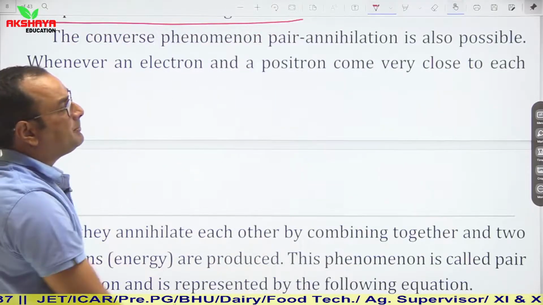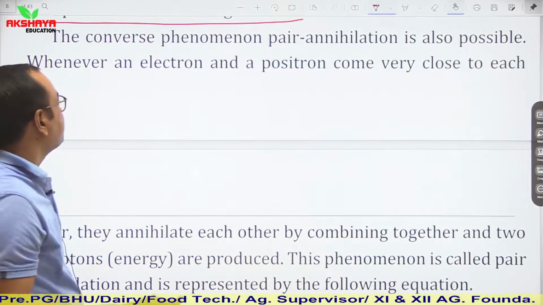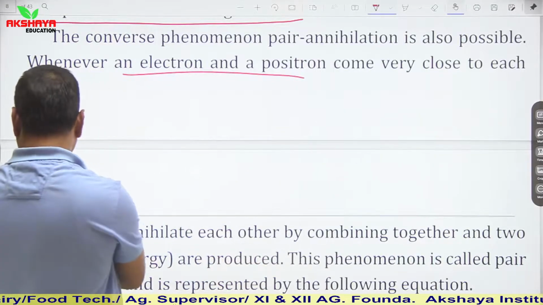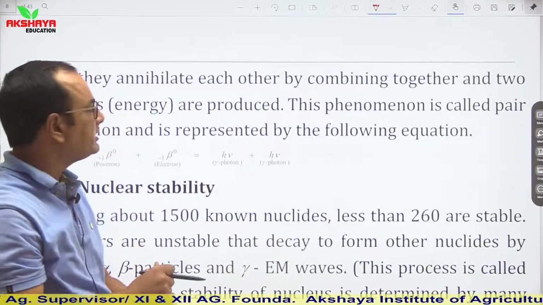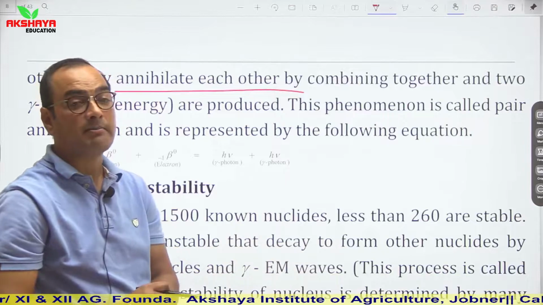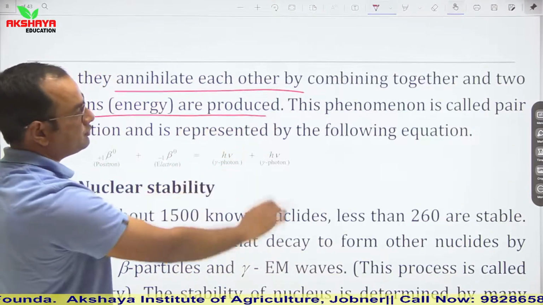The converse phenomenon, pair annihilation, is also possible. Whenever a positron and an electron come very close to each other, they annihilate, combine together, and two gamma photons are produced.